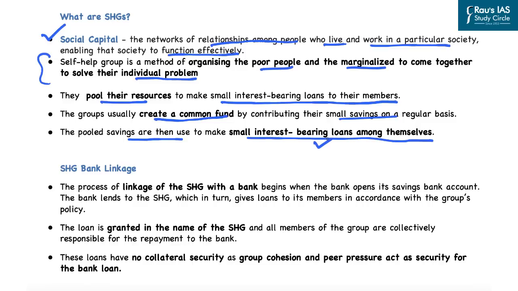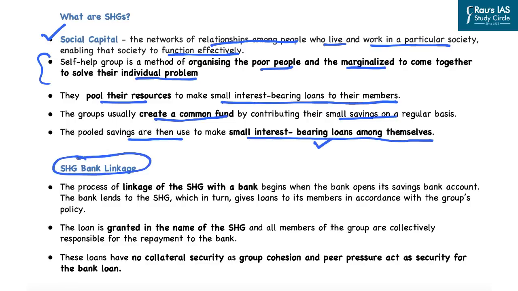Now, what happens is that because in self-help groups which operate in the rural areas, all the members are known to each other, they know each other, and there has been a relationship in the past also. That is why the member of the self-help group has peer pressure to return the loans back. And that is why it is seen as a very important tool for financial empowerment in rural India. And that is why the government had started the SHG bank linkage program.